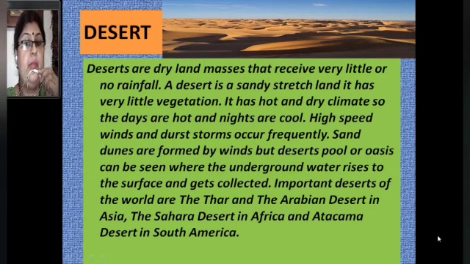Sand dunes are formed by winds, but desert pools or oases can be seen where the underground water rises to the surface and gets collected. Important deserts of the world are the Thar and the Arabian Desert in Asia, the Sahara Desert in Africa, and the Atacama Desert in South America.